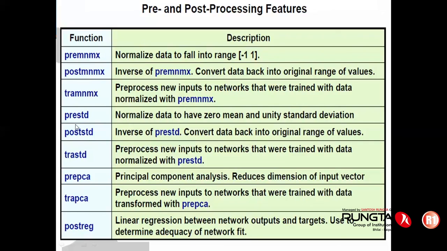Similarly, there are different methods with which you can pre-process data. For example, normalize data to have zero mean and unity standard deviation, or the inverse of that. New data for the network should be pre-processed the same way as the data the network was trained with. So there are different methods for pre-processing and post-processing, but by default we generally use pre-min-max and post-min-max.